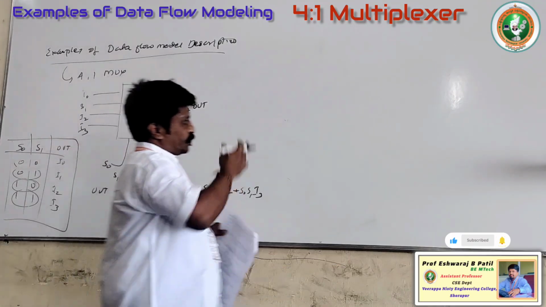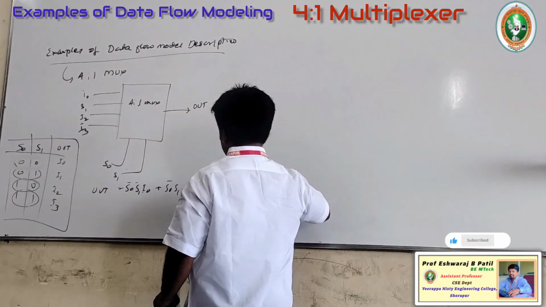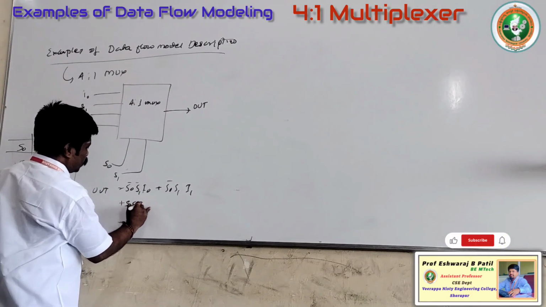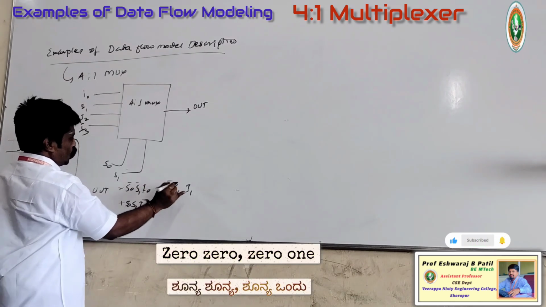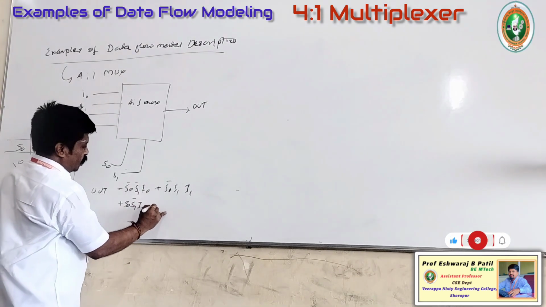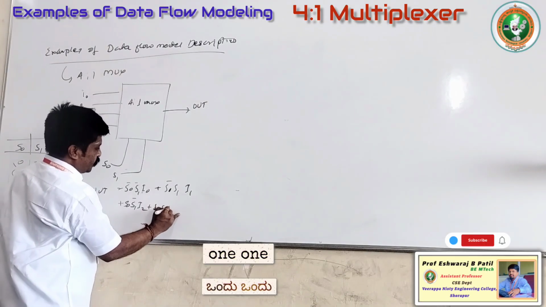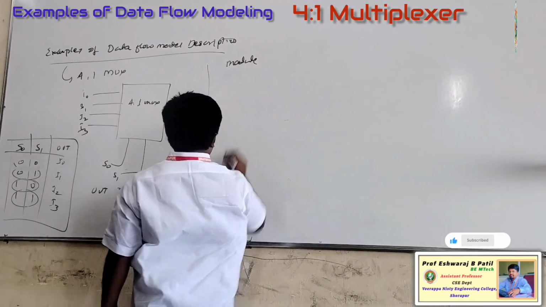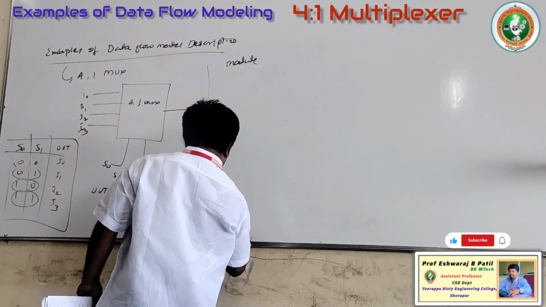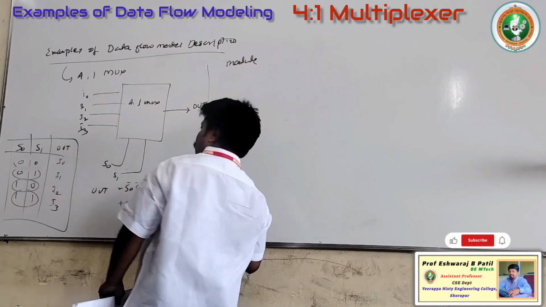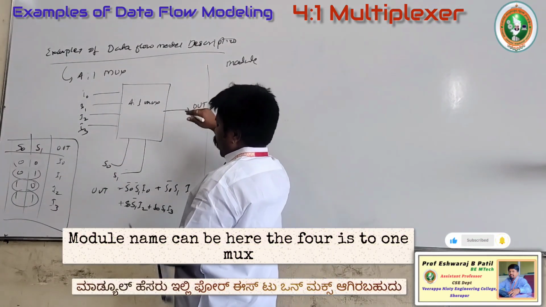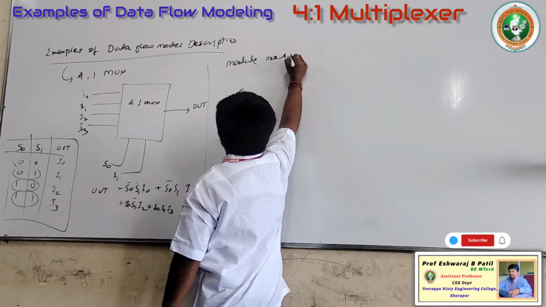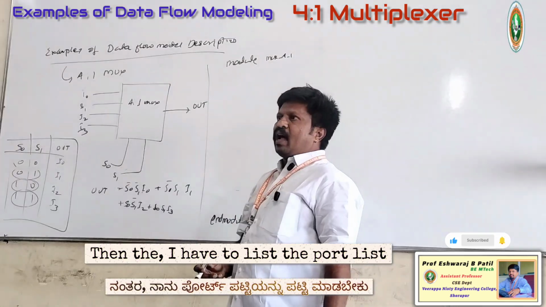How to write the program? Always start with the module and the end module. Module name can be here the 4:1 mux. Then I have to list the port list.